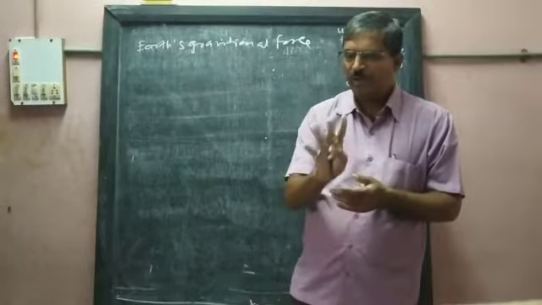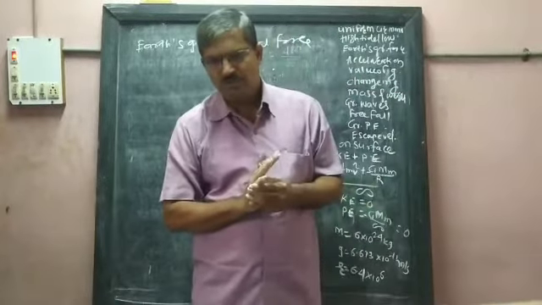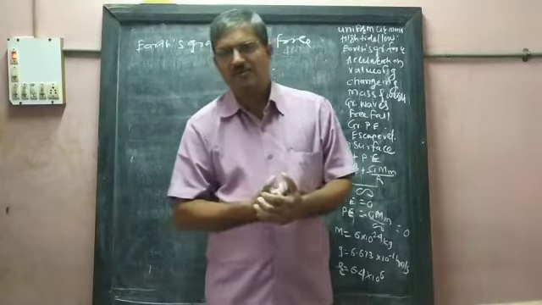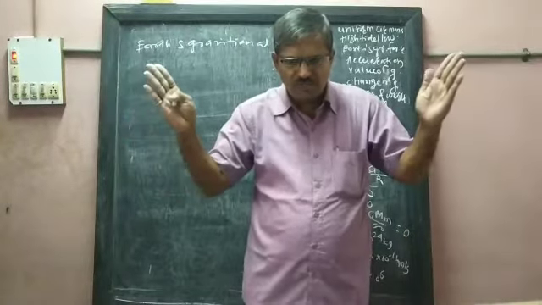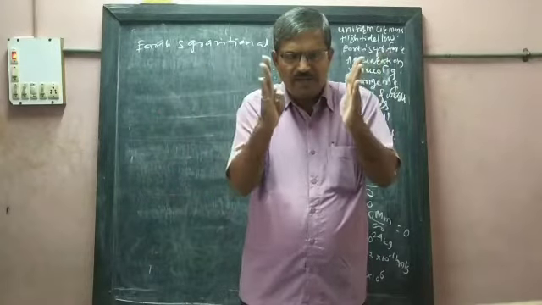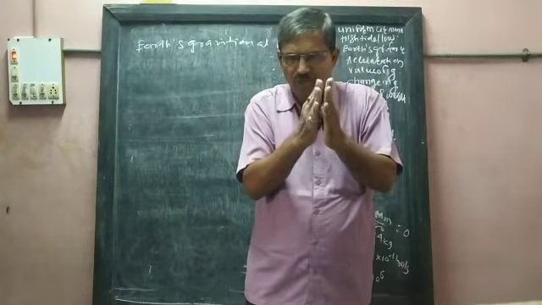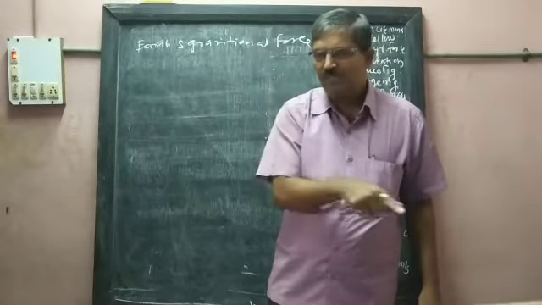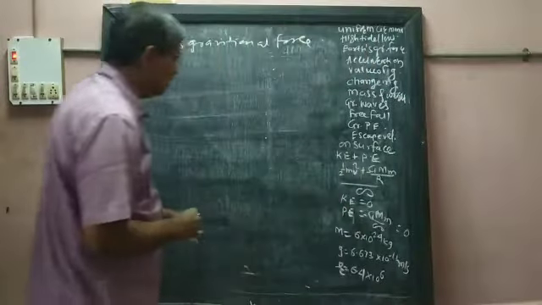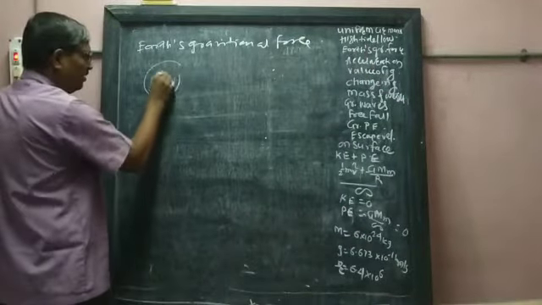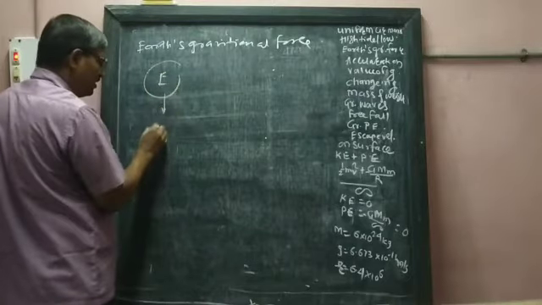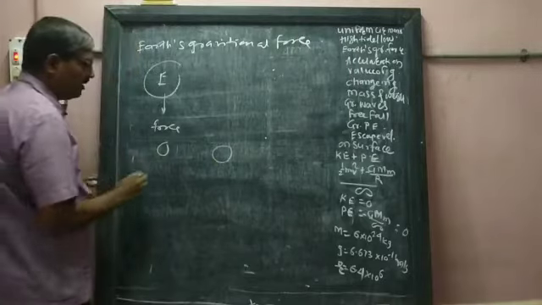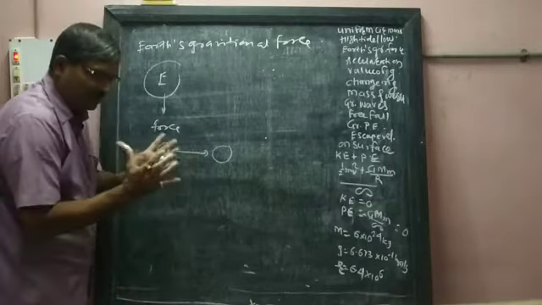So according to the universal gravitational law, every two objects of this universe attract each other. And when the Earth exerts its force on two objects, then these two objects are attracting each other.